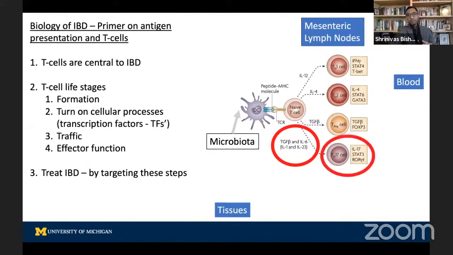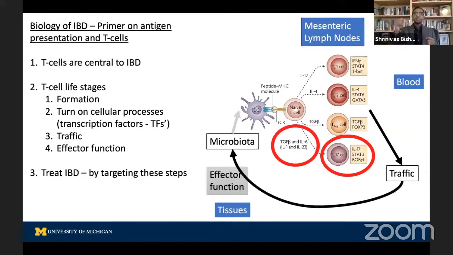And then those T cells become educated into differentiated T cells that are characterized by specific cytokines and specific transcription factors, which are basically the brains of the cell. Once this happens in a lymph node, they get out into the blood and they traffic. And they traffic to peripheral tissues where they perform what are called effector functions.